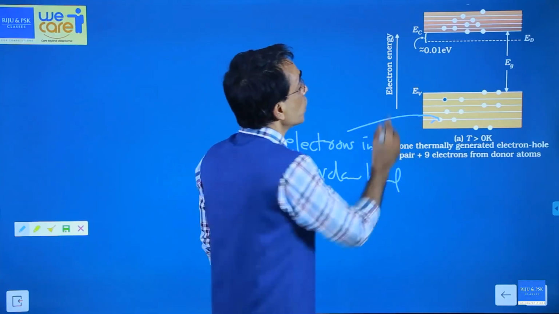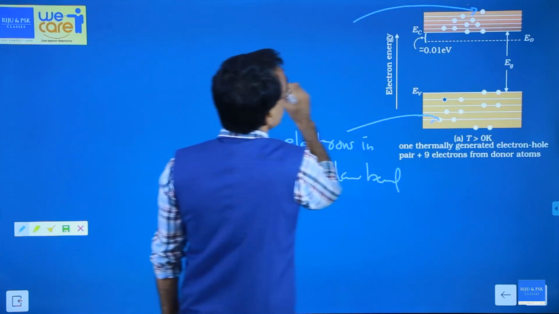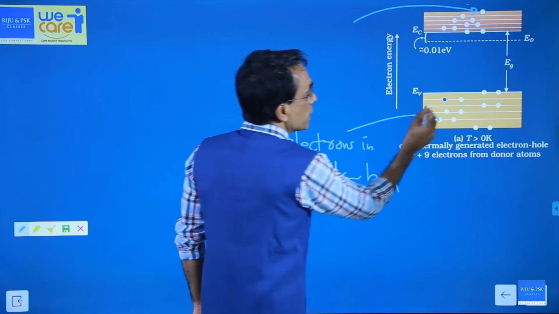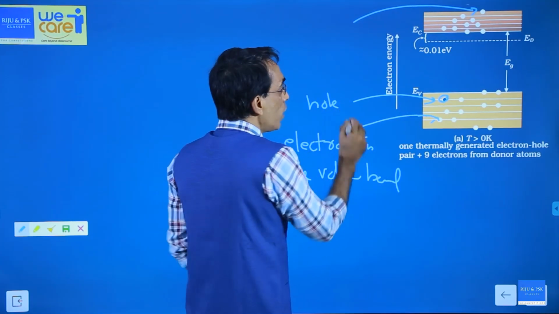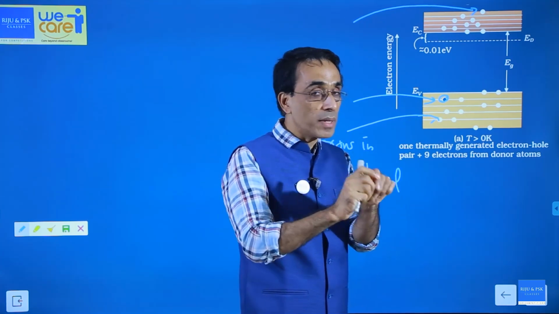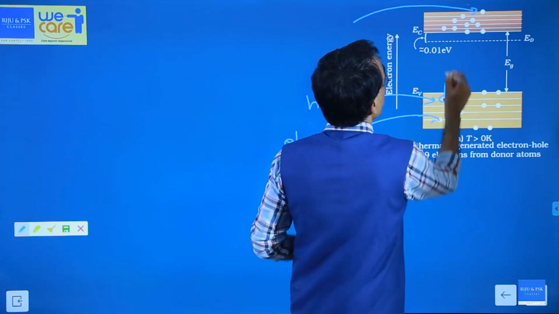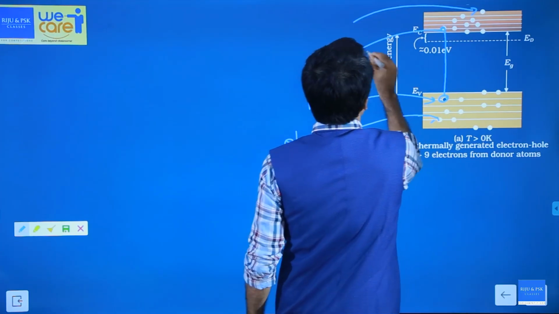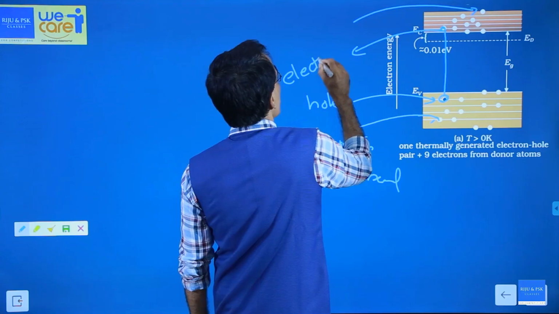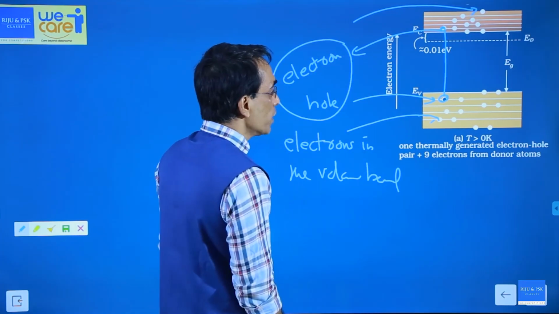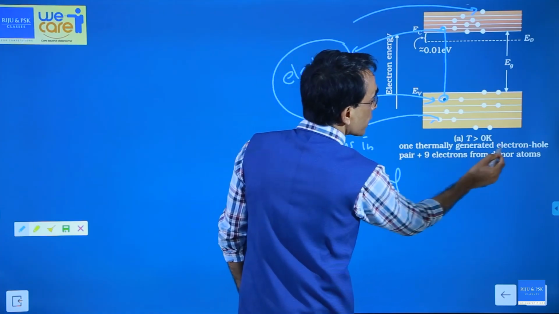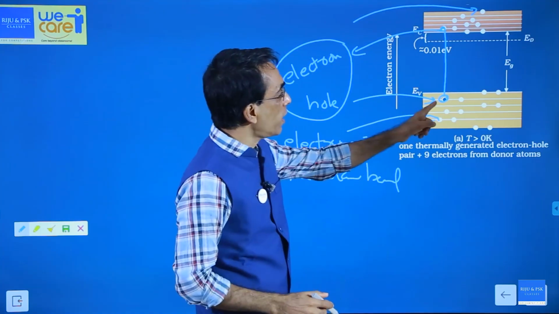Electron from the arsenic atom. So what are these electrons? These are of two types. Look at the diagram. This is representing a hole. A hole is created because an electron absorbed energy from somewhere and became an electron hole pair, and that electron went here. So this is the electron thermally generated. So this is a pair. That is one thermally generated electron hole pair. So this is the hole and that is the electron thermally generated.